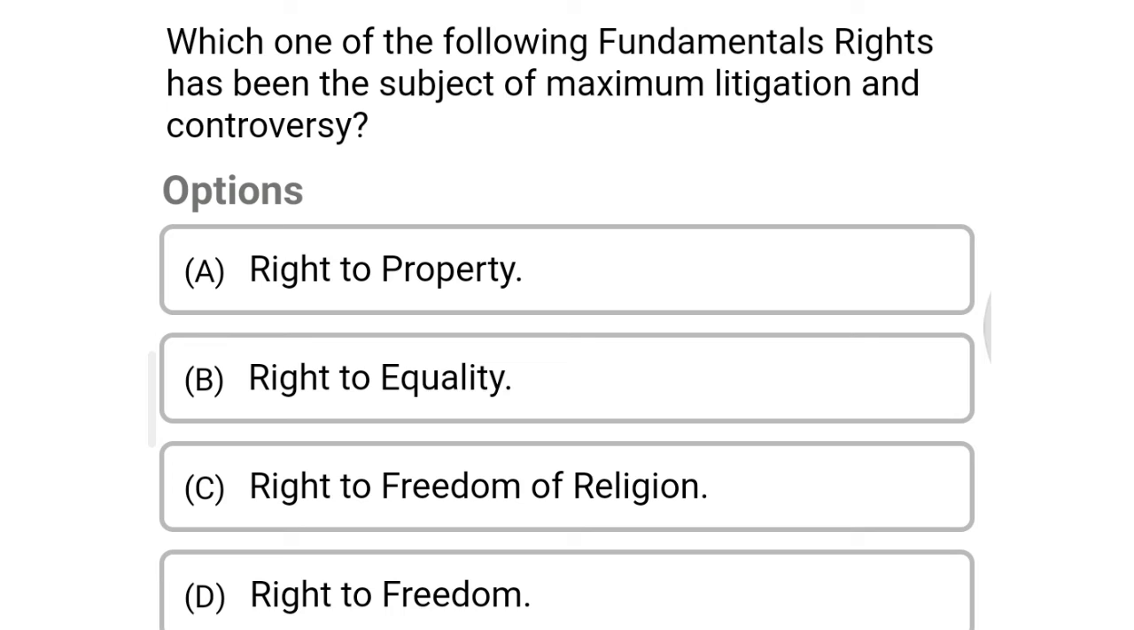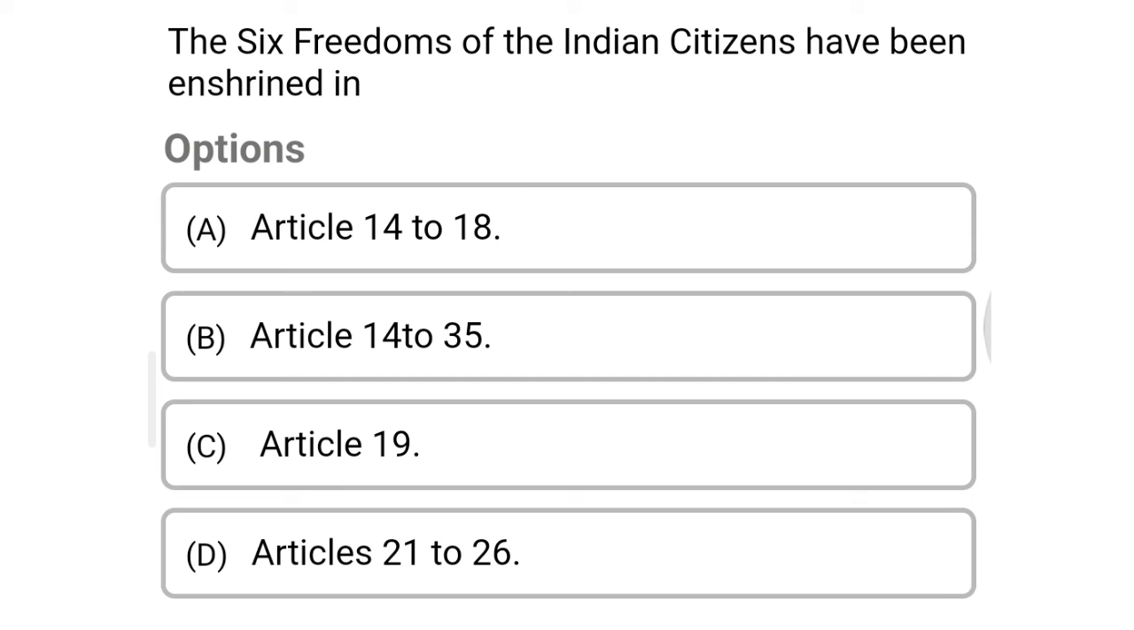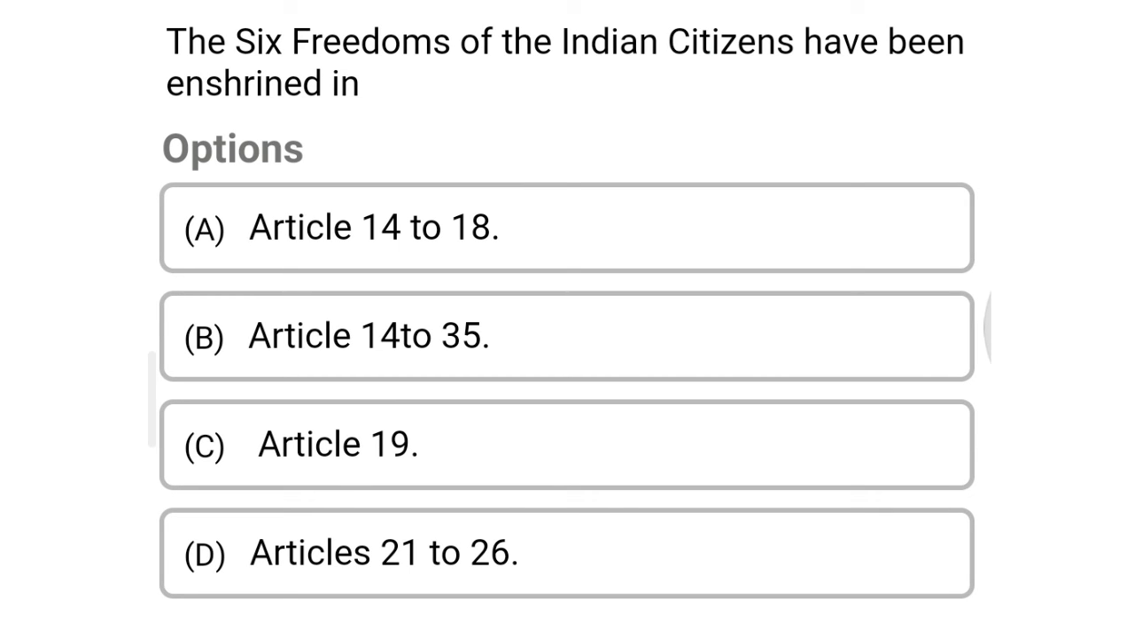Next question, which one of the following fundamental rights was the subject of maximum litigation and controversy? Option A, right to property, option B, right to equality, option C, right to freedom of religion, option D, right to freedom. The correct answer is option A, right to property.